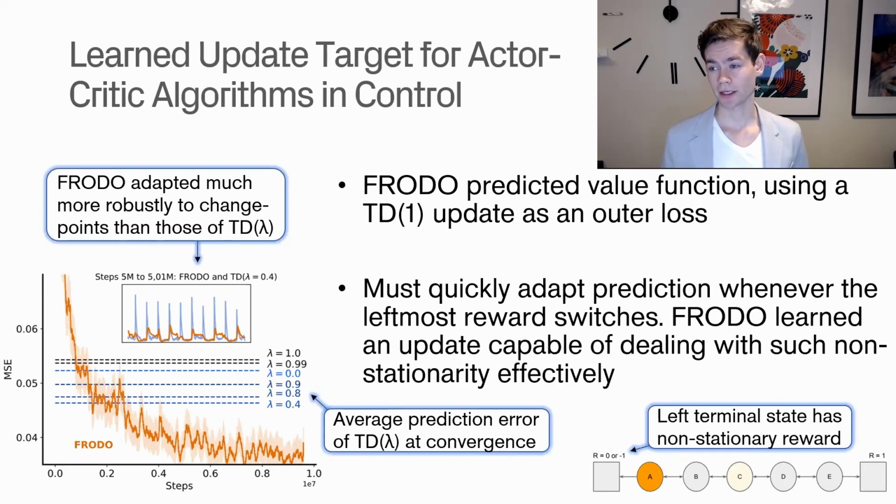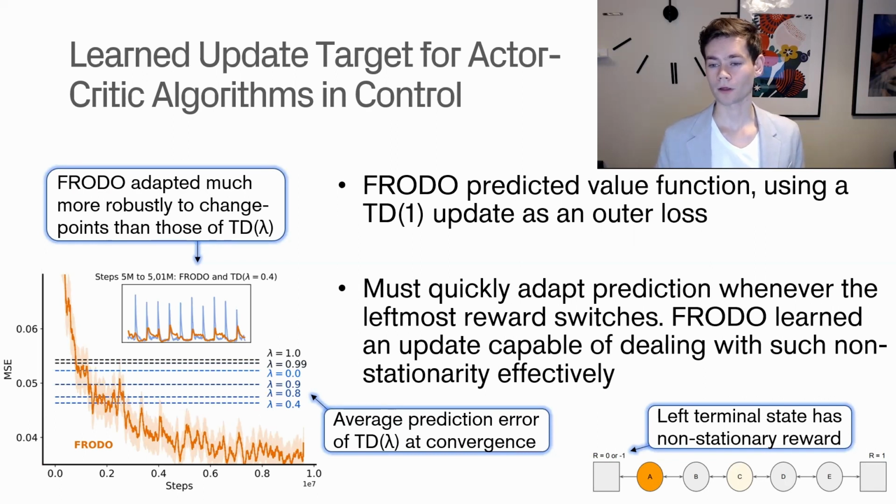The second task that they tested this on is one where you have a non-stationary reward. So we can see the setting down here to the right. The agent basically starts in the middle at C, and then it moves according to a random walk in between here. It could end up in one of 2 terminal states, either the right one here or the left one. The right one is deterministic and has a reward of 1, and the left one is non-stationary and has a reward of either 0 or 1. And it switches them deterministically with a fixed number of iterations in between.